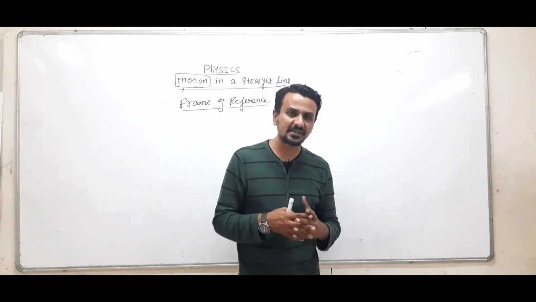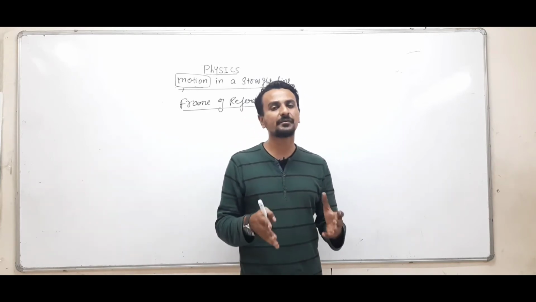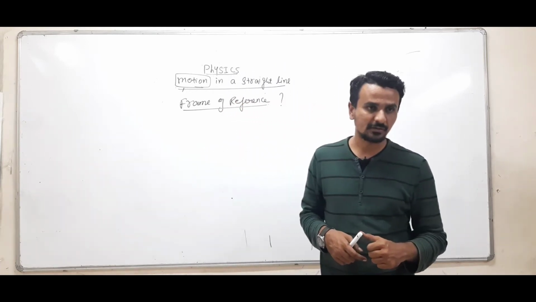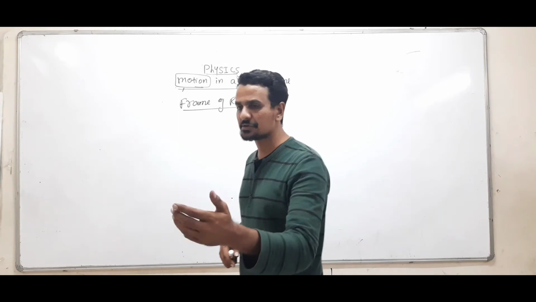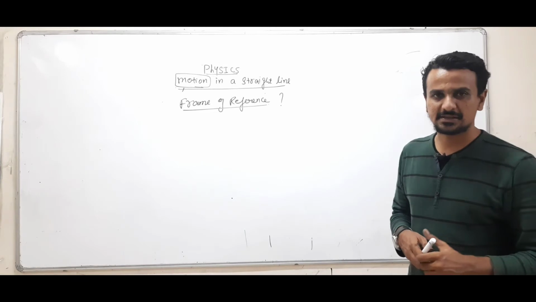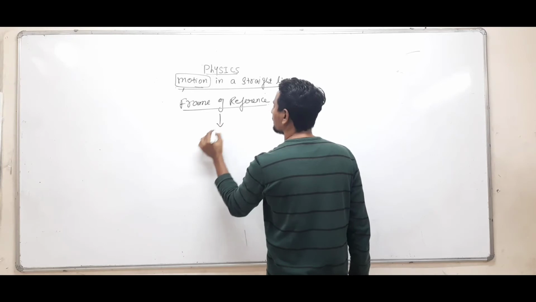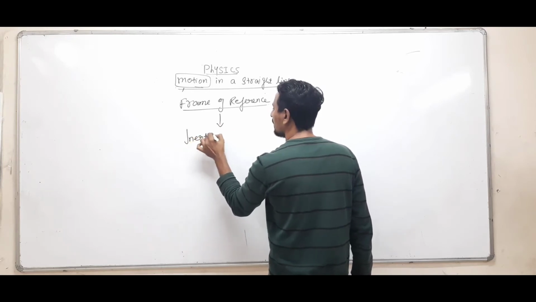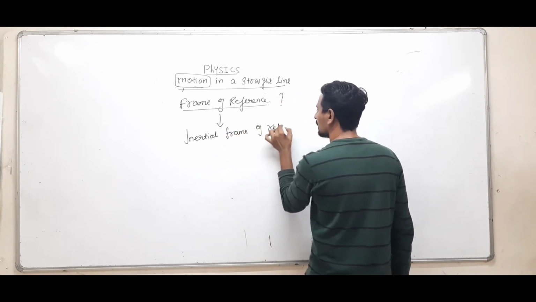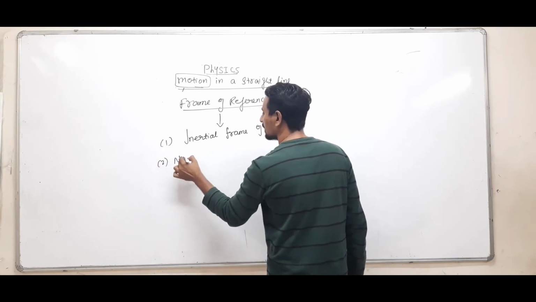Once again, the frame of reference is a place from where an observer takes his observation, which is a must while defining motion. Mainly, frames of reference are of two types: first, inertial frame of reference, and second, non-inertial frame of reference.